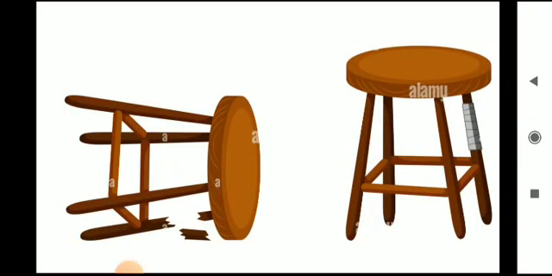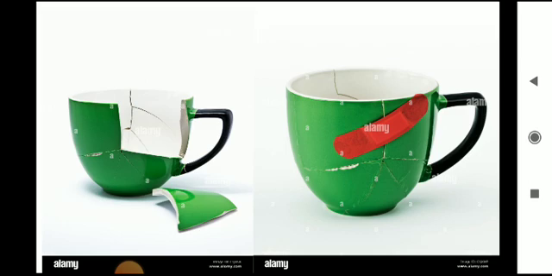Okay? Now, moving towards the activity. In this picture, you can see that the first picture shows a broken stool, and in the second picture, you can see the stool is reused by fixing it. Okay? So, if an item is broken, then we can reuse it by fixing it. Clear? Next example, we can see a cup that is broken, right? And in the second picture, you can see that the cup is reused by pasting it, right?